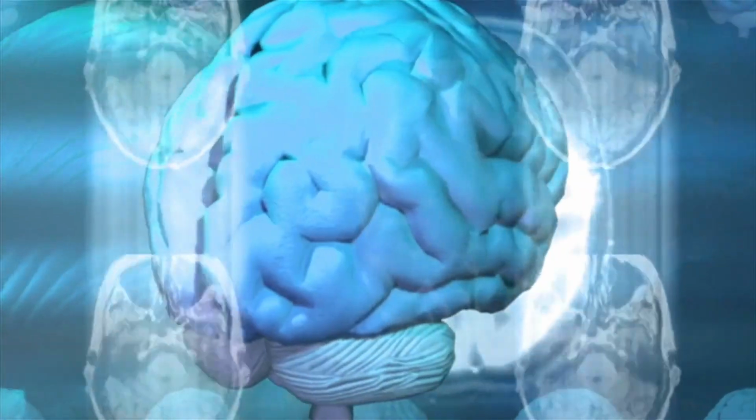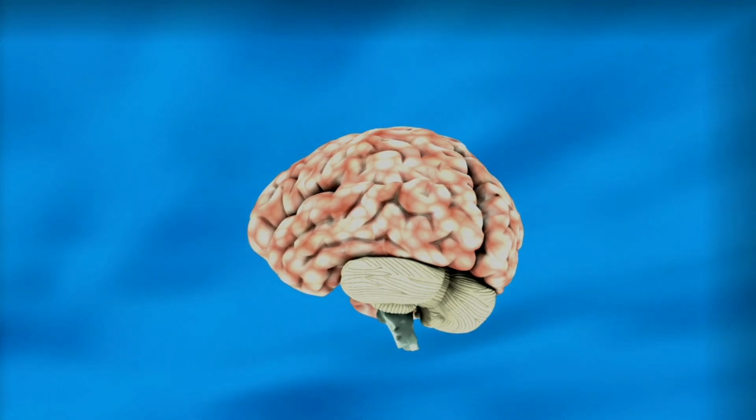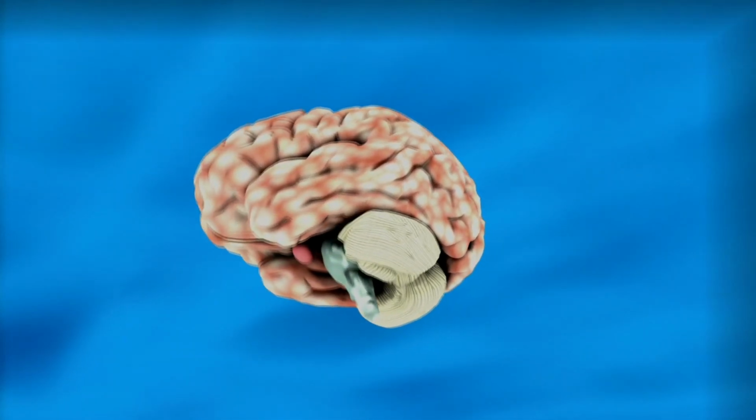Tips for keeping the human brain healthy. Here are some tips to help keep your brain healthy. Get regular exercise. Exercise has been shown to improve brain function and can help reduce the risk of cognitive decline. Eat a healthy diet. A balanced diet that includes plenty of fruits, vegetables, and whole grains can help provide the nutrients your brain needs to function at its best.